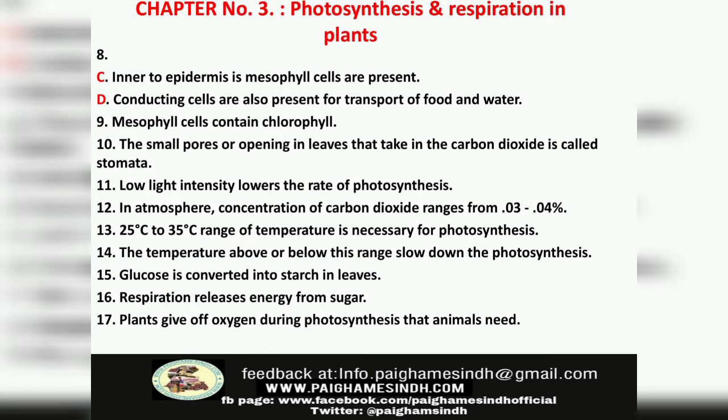Number 12. In atmosphere, concentration of carbon dioxide ranges from 0.03 to 0.04%. Number 13. 25 degrees Celsius to 35 degrees Celsius range of temperature is necessary for photosynthesis. Number 14. The temperature above or below this range slows down the photosynthesis.